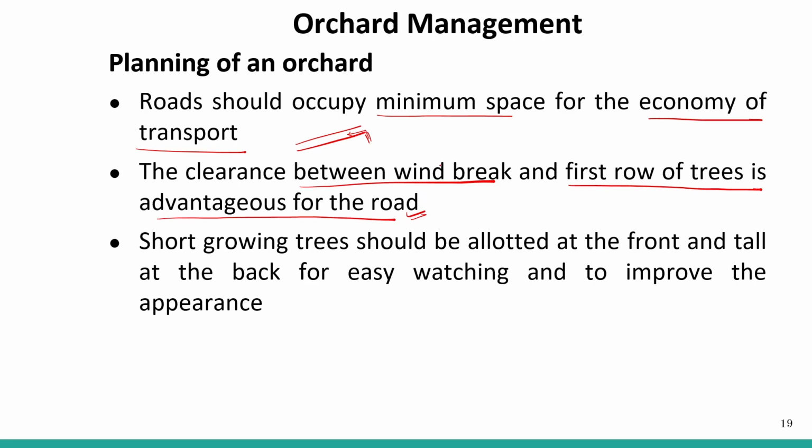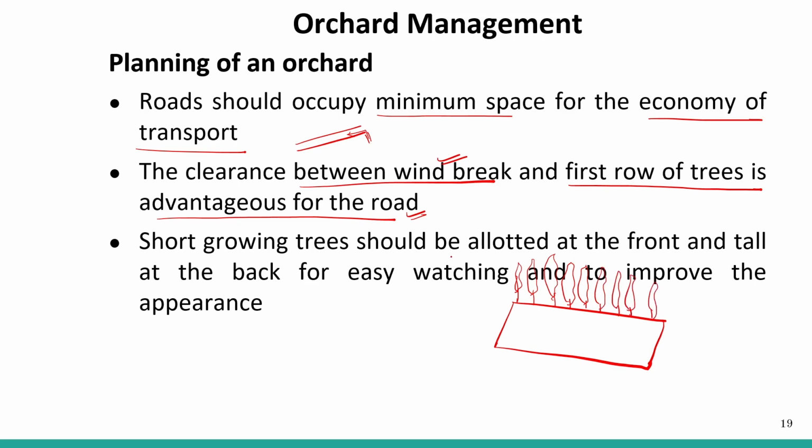So there must be a windbreak, right? Suppose this is an orchard. This is an orchard. Then there must be trees like this. This is called a windbreak. So these windbreaks are very important.